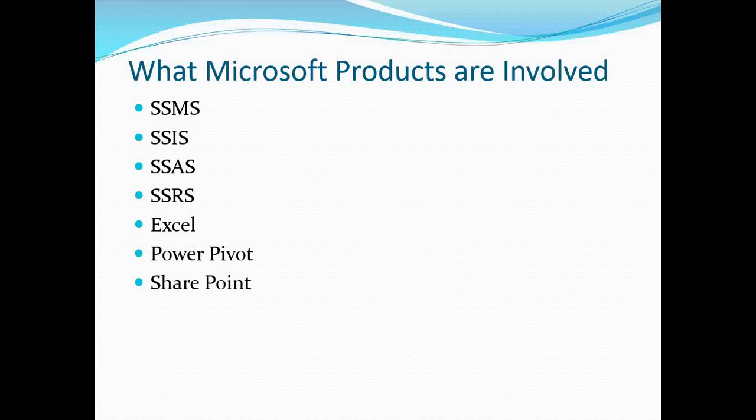Data warehousing is OLAP. I think you are aware of this OLAP database. OLAP is online analytical processing, which is especially the data warehousing part.